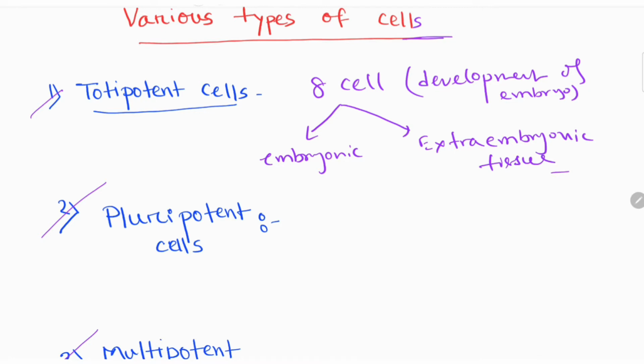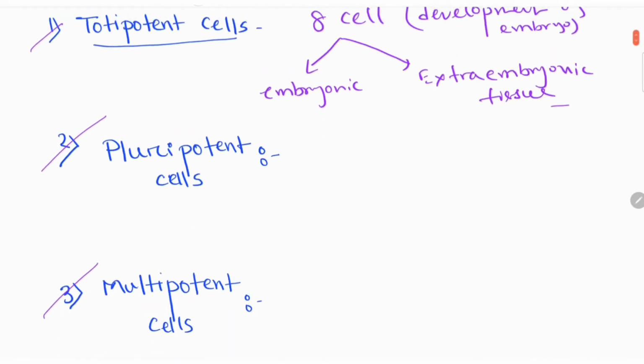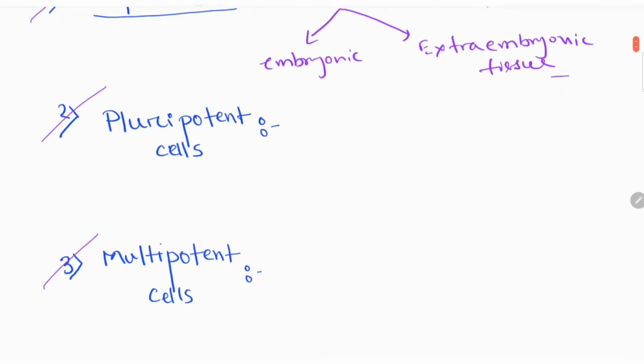Number 2 is pluripotent cells. These cells can form all the three layers. Those three layers are ectoderm, endoderm and mesoderm.